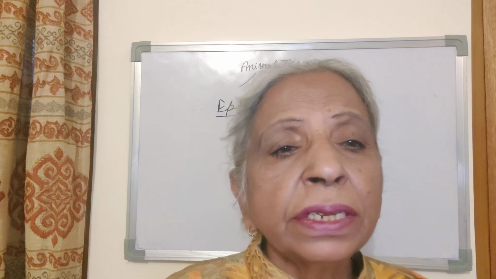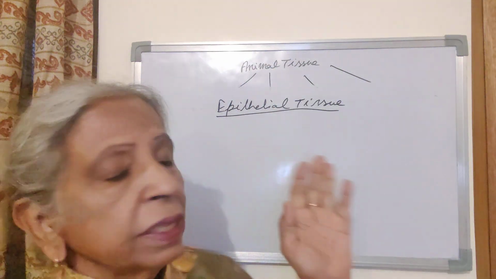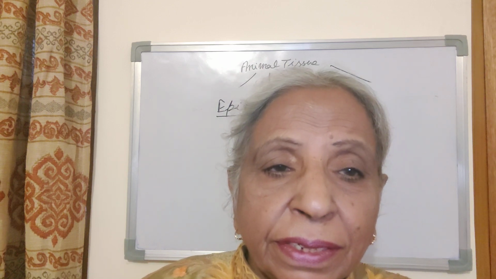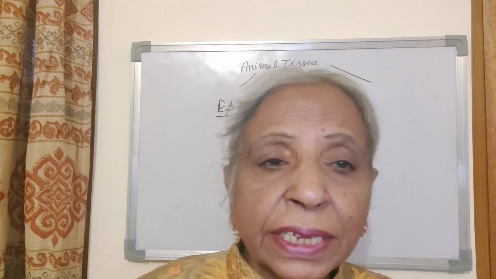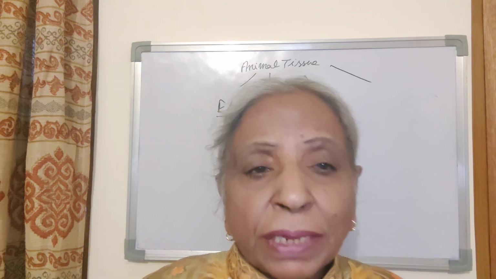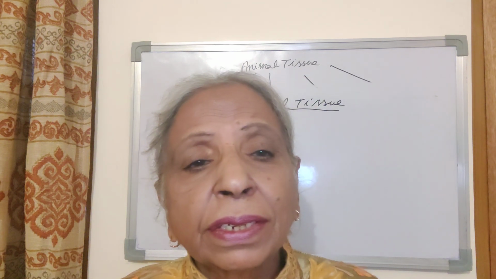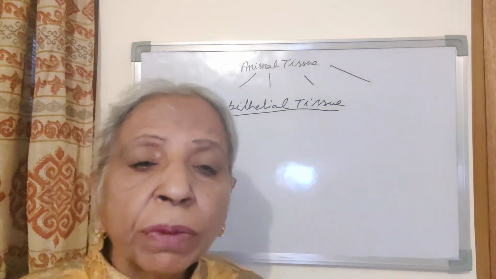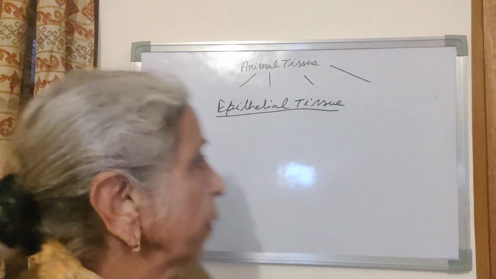These epithelial cells are present around the body organs. They line the cavities of the body organs, as well as blood vessels, you can say nerves, all these. So epithelial tissue, there are four kinds depending upon their structure and function.